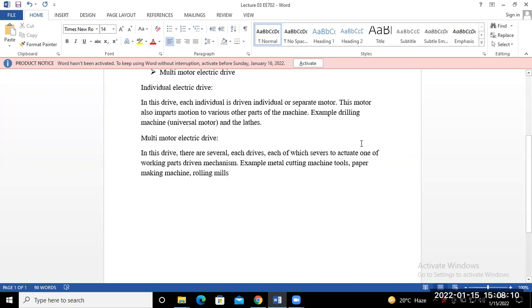A rolling mill incorporates several individual drives to eliminate tearing, and you can explain why multi-motors are required in rolling mills. That means to eliminate tearing and breakage of the product, the speed of the individual drives should be coordinated to maintain a continuous, uninterrupted flow of material. So you require more than one motor in a rolling mill.